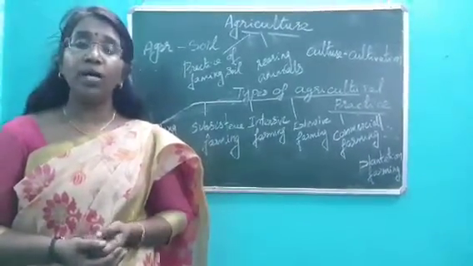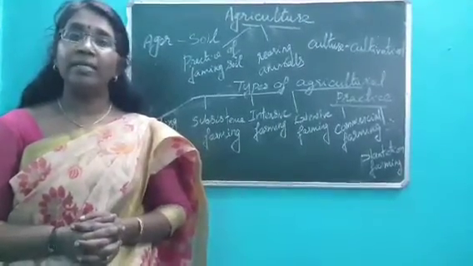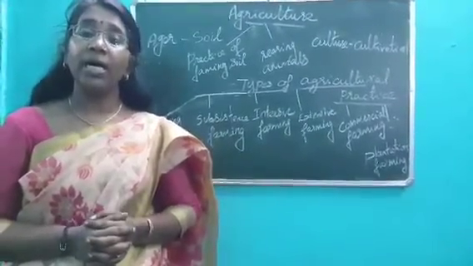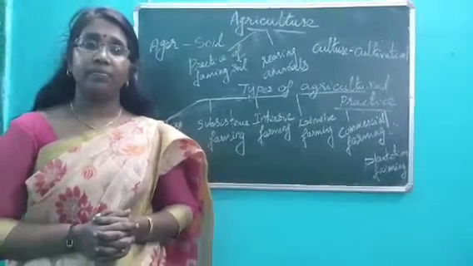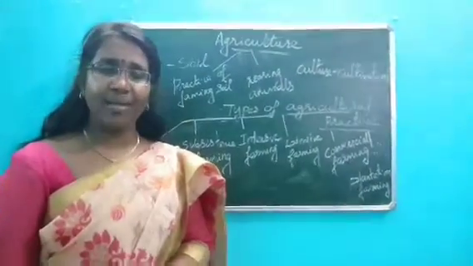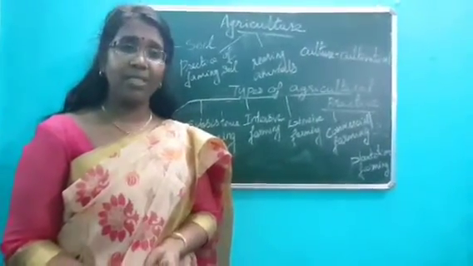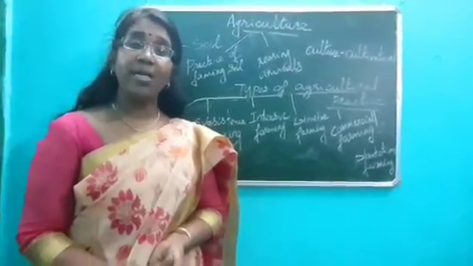So only a small percentage of the land is available for cultivation. Agriculture depends upon many factors like type of soil, favorable climatic conditions, availability of water, etc.